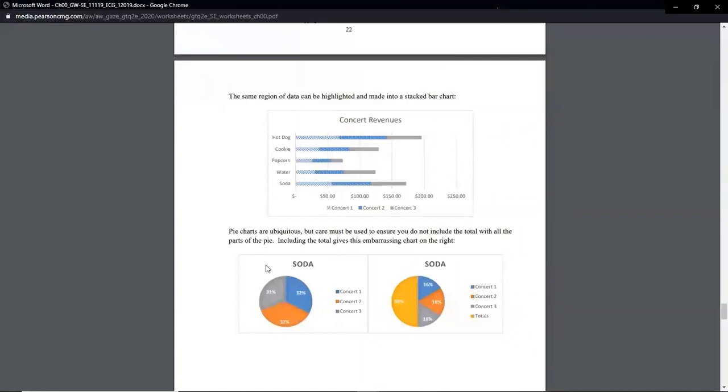So this isn't looking at all 5 categories. It's a pie chart of just the soda, the 3 concerts. But this one includes the total. And you can see that it doesn't make sense because it included the total. They hovered over too much. They included too much in it. Because this says that soda sales were 50% and then the total sales were 50%. But the total is part of the individuals. So the left is good, the right is bad.